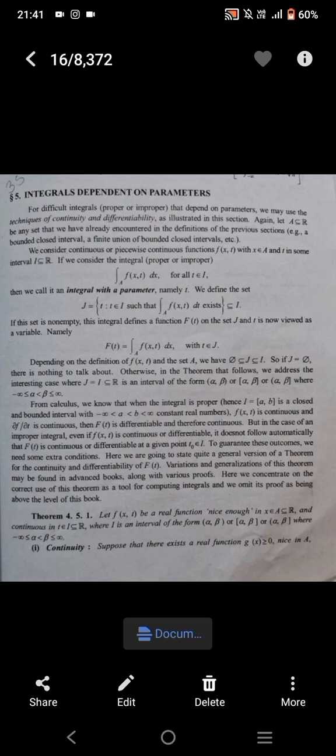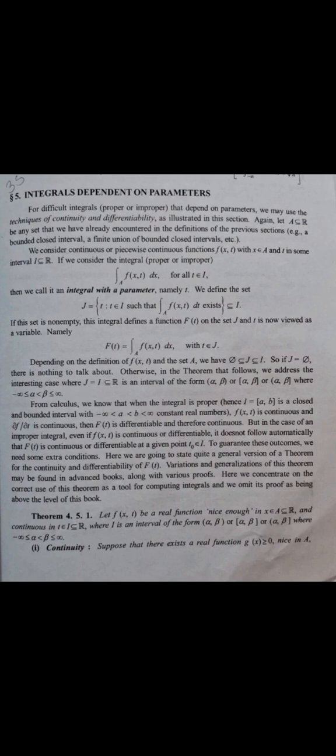We already said that t belongs to I. Therefore, J is a subset of I. If this set is non-empty, the integral defines a function F of t on the set J, and t is now viewed as a variable, namely F of t, which is the integral over A of f of x comma t dx with t belongs to J. Depending on the definition of f of x comma t and the set A, we have that the empty set is a subset of J and J is a subset of I. So, if J is equal to the empty set, there is nothing to talk about.